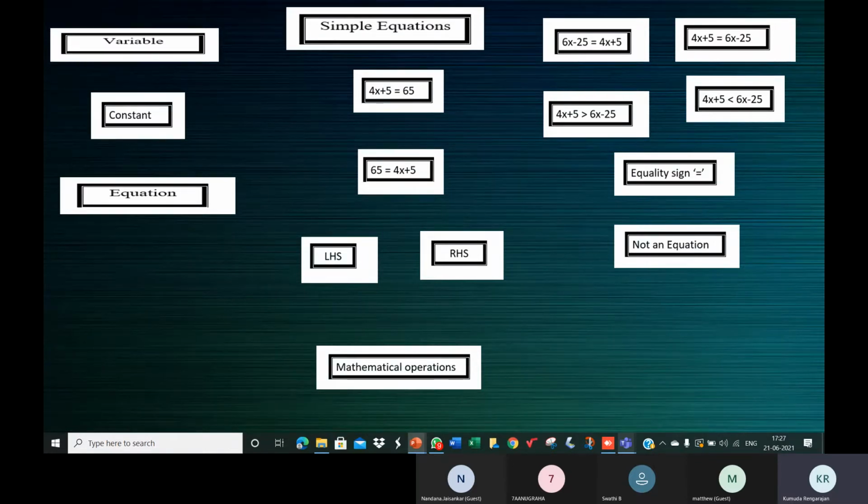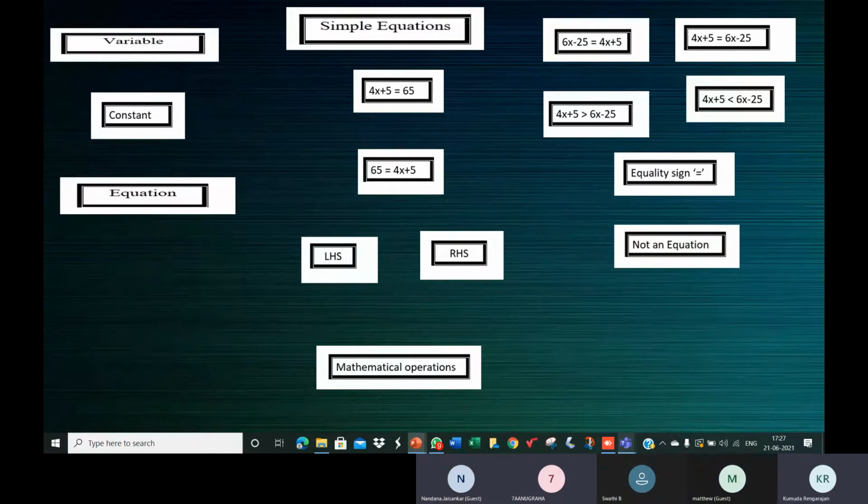This is one of the chapters in your NCERT textbook, simple equations. You can see the different terms here: variable, constant, equation, mathematical operations. Name the four mathematical operations, children. Addition, subtraction, division, and multiplication.